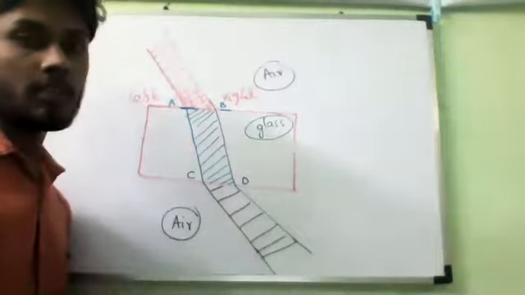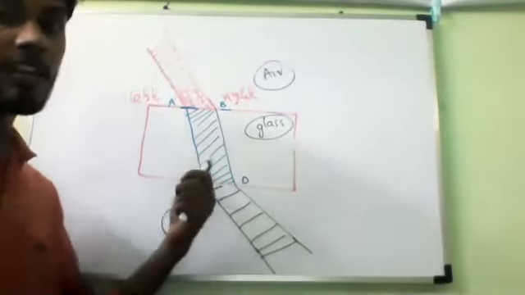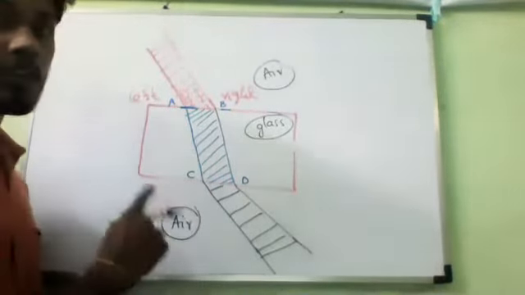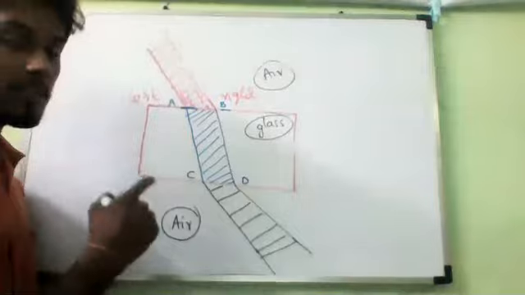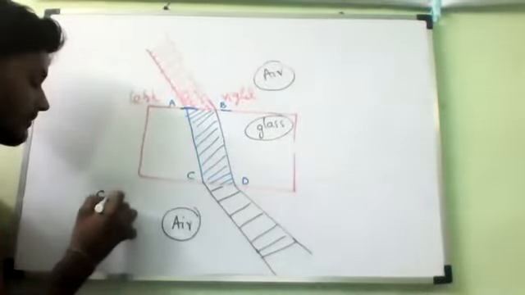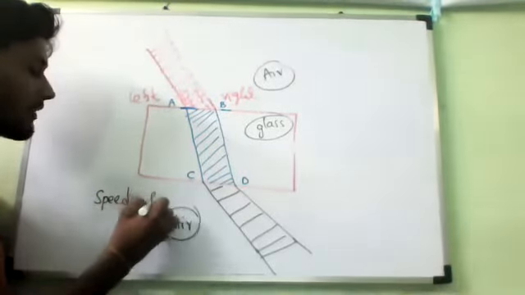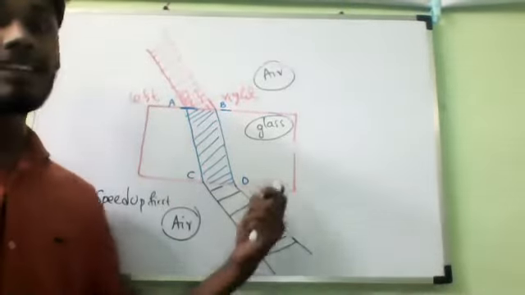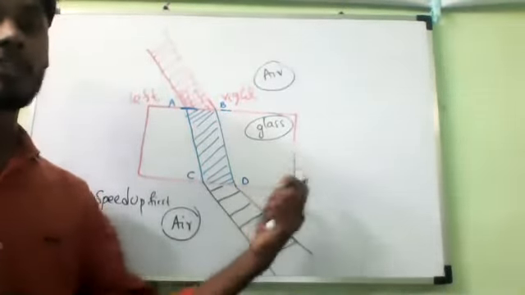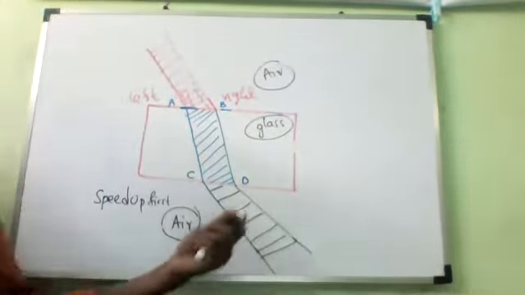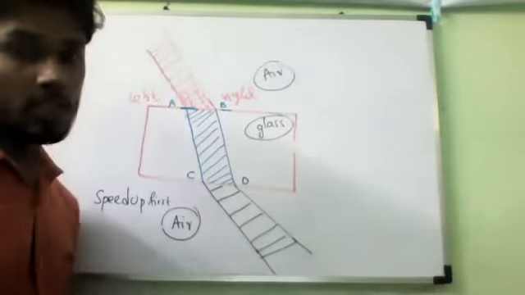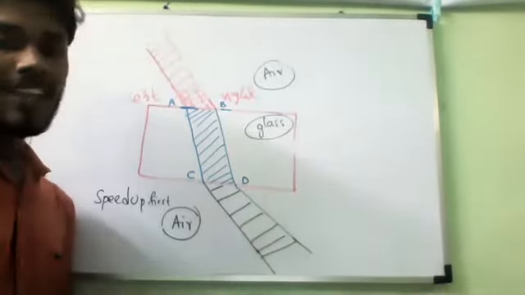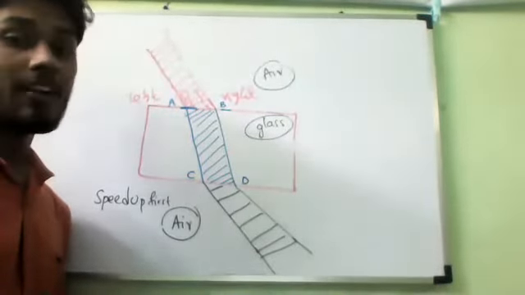So the light rays on the side of the beam of light come out of the glass slab first, and hence the speed increases first on this side. A little later, the speed increases on the other side after the point D. So that is the exact reason for the bending of light.